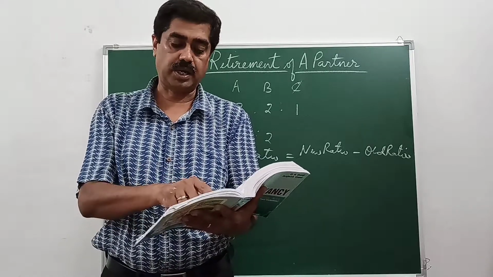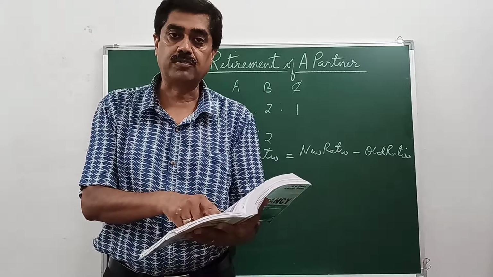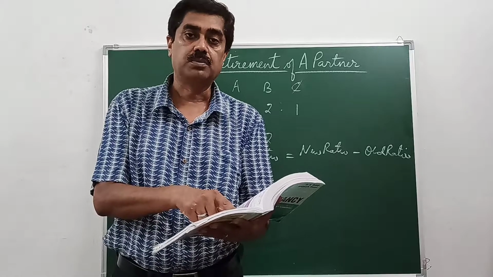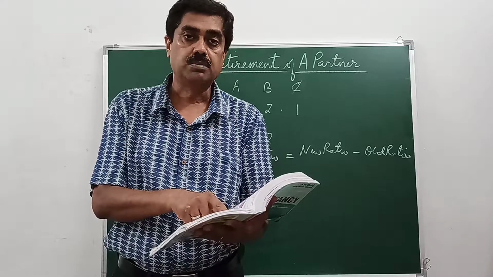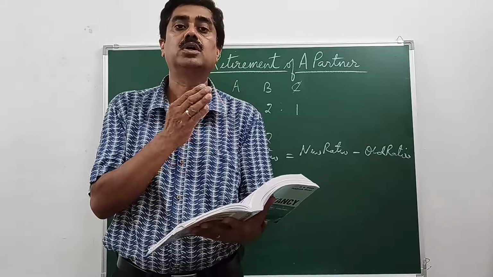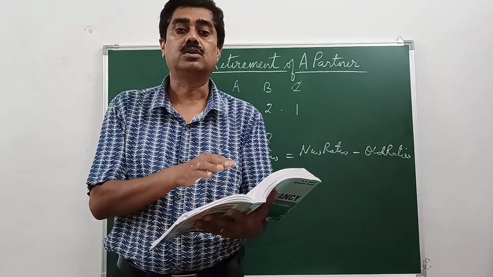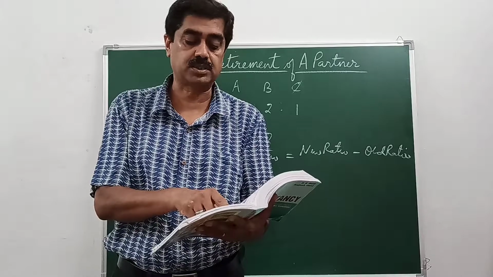We have an item on the liability side called general reserve. Provident fund is not transferred to partners' capital account because it is not the money of the partners, it is the money of the employees. Money kept aside from the salary for future security. At the time of retirement, they are paid to the employees, not to the partners. So this will not be transferred to partners' capital account.